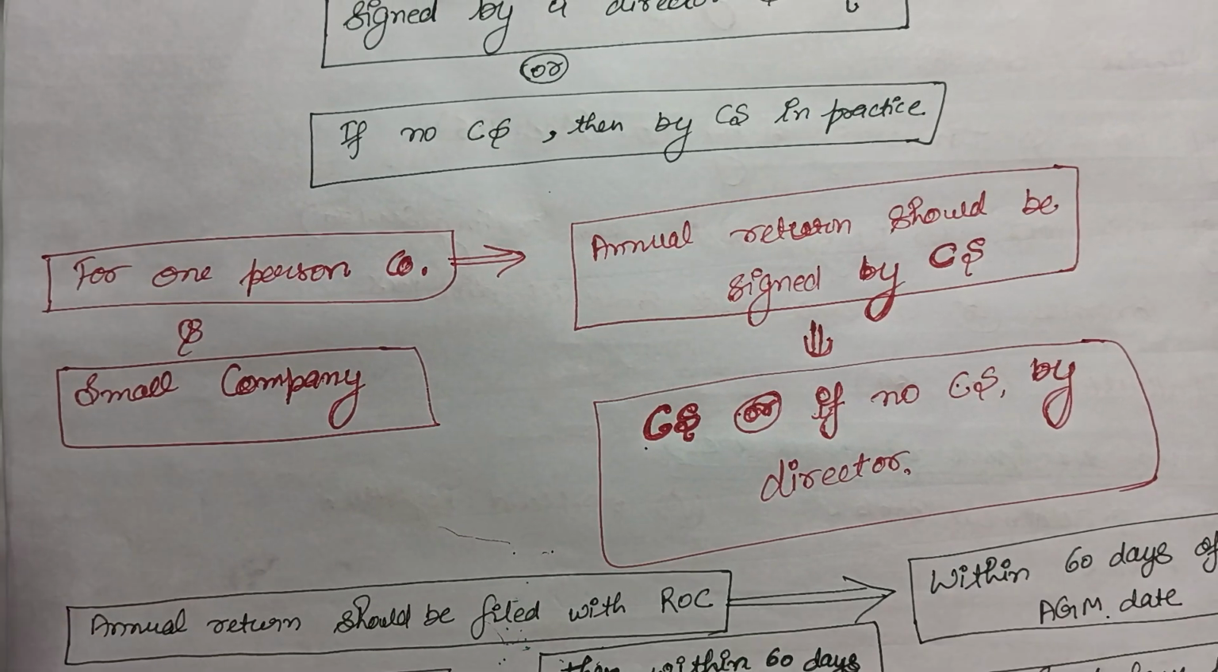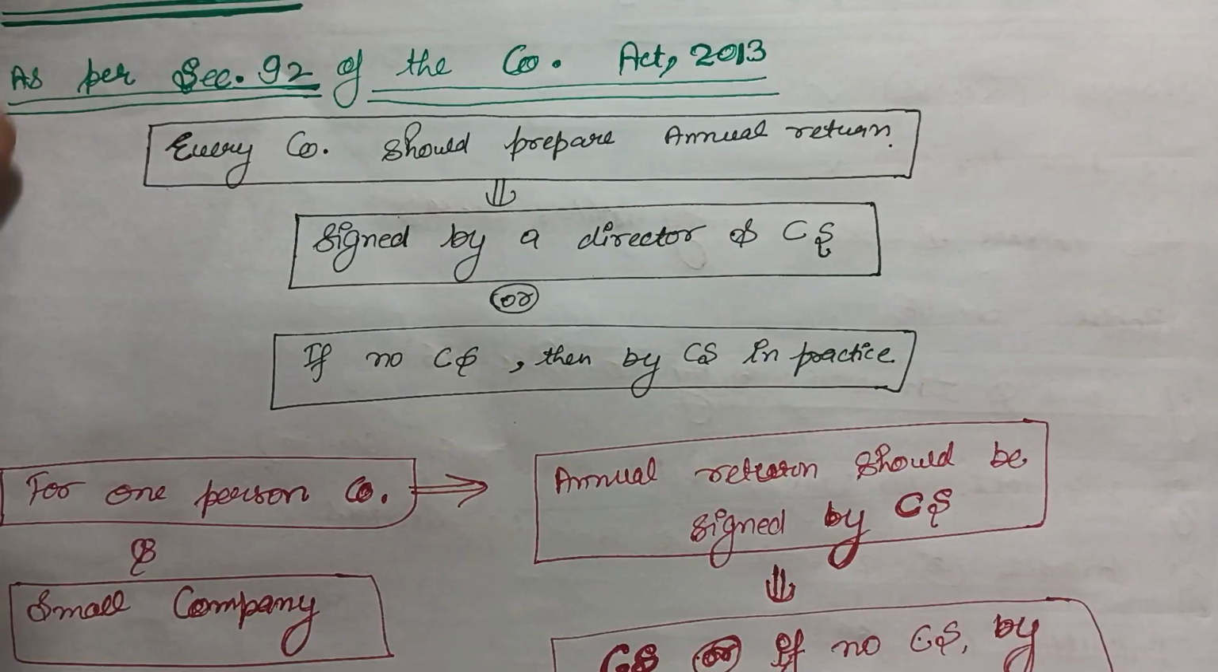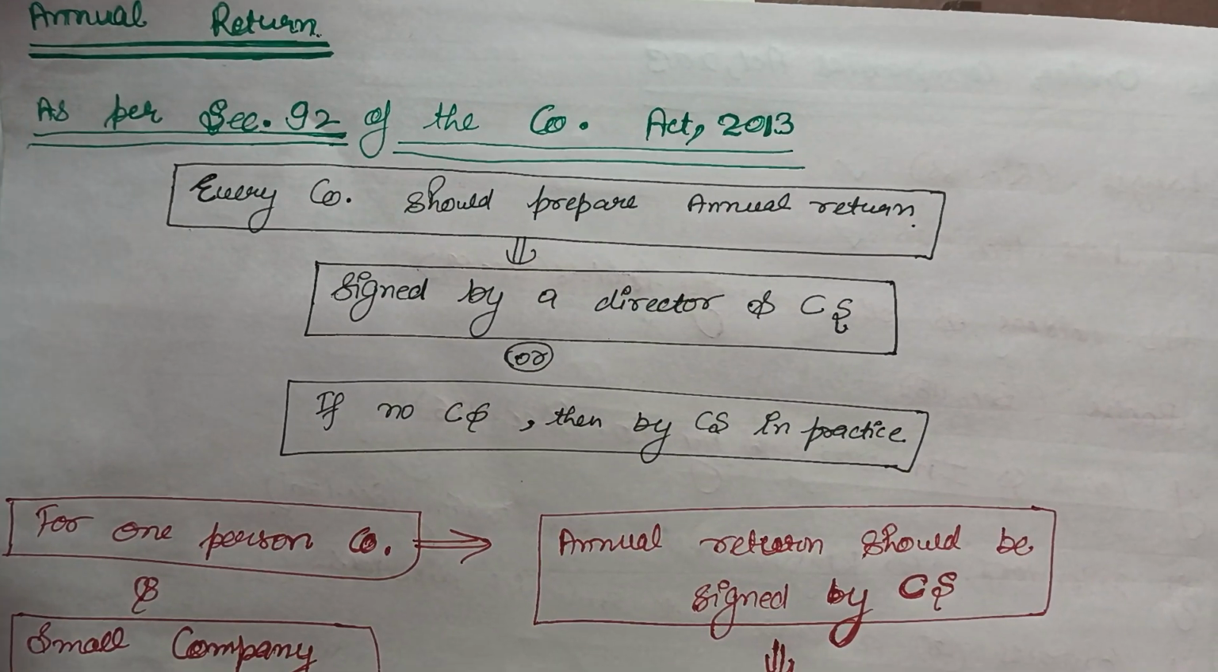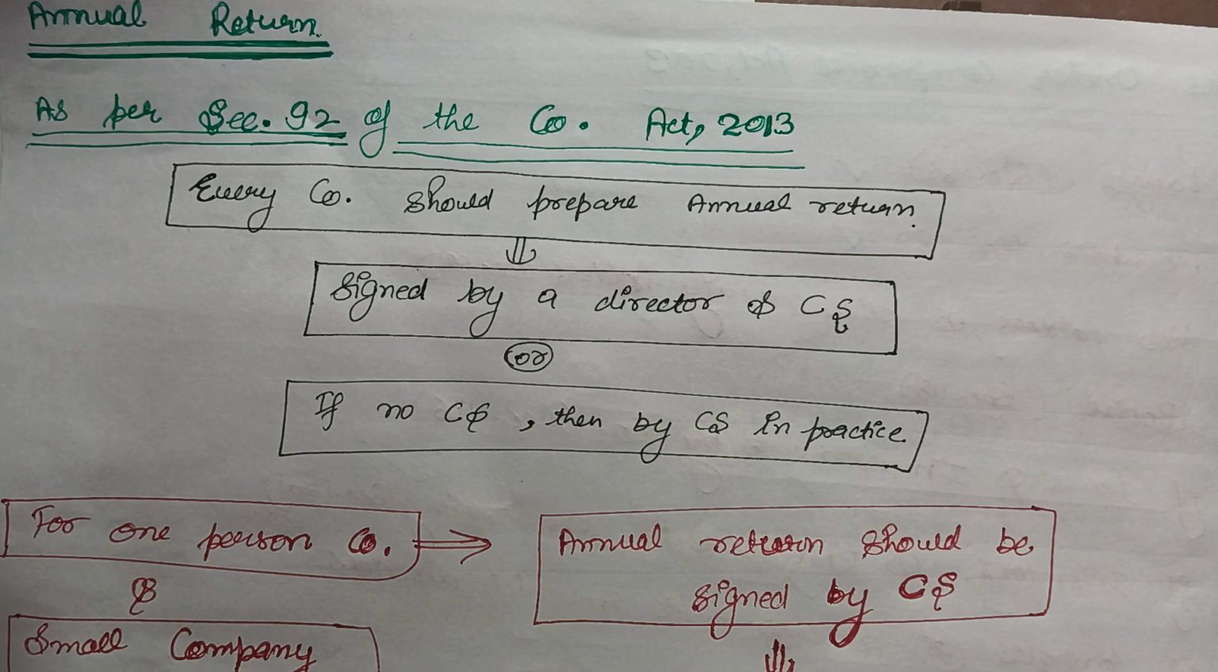Then there is a topic given in that chapter, that is annual return. As per Section 92 of the Companies Act 2013, every company has to prepare an annual return. What is the annual return? Annual return is the combination of all the financial statements, auditor report, secretarial report, and board report. The board report contains the director responsibility statements and other data about the company.